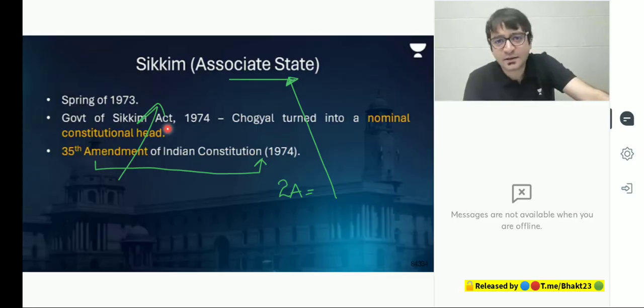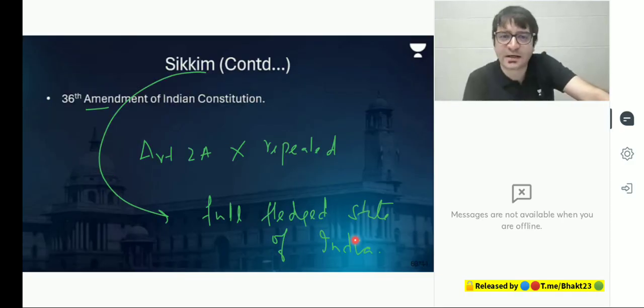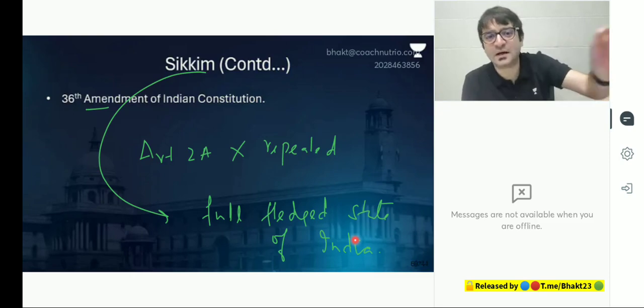But the very next year, the institution of Chogyal was abolished. A referendum was conducted in Sikkim. An overwhelming majority of people in Sikkim voted in favor of India. And that is how the next year, in the 36th Constitutional Amendment Act, Article 2, capital A was repealed. Sikkim became a full-fledged state of India in 1975. That is Article 2 of the Constitution.